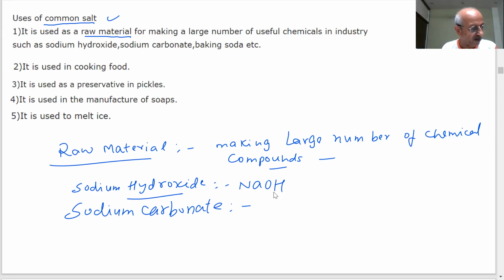Do you know sodium carbonate? Na2CO3·10H2O. You know what this is? What is this compound used for? This has been asked in the paper also. Na2CO3·10H2O, sodium carbonate. These are 10 water molecules.